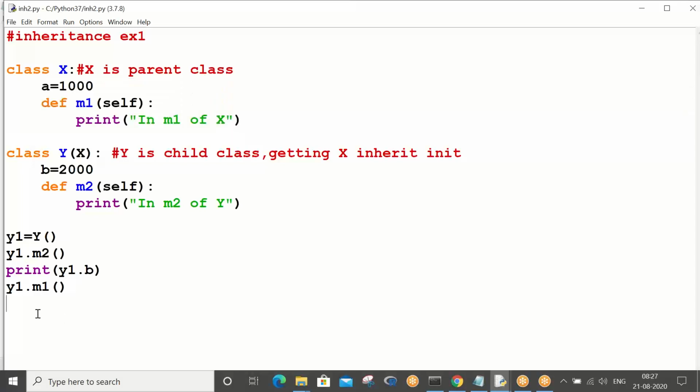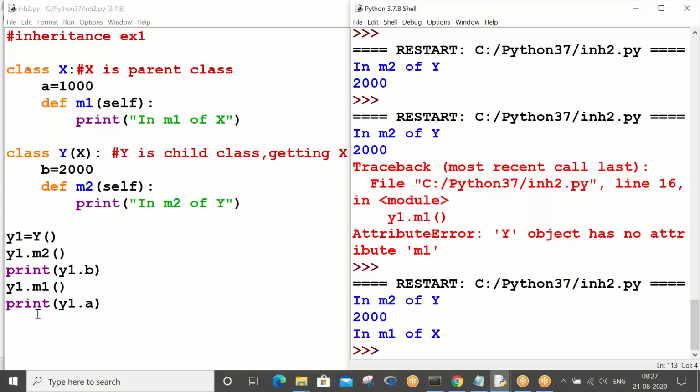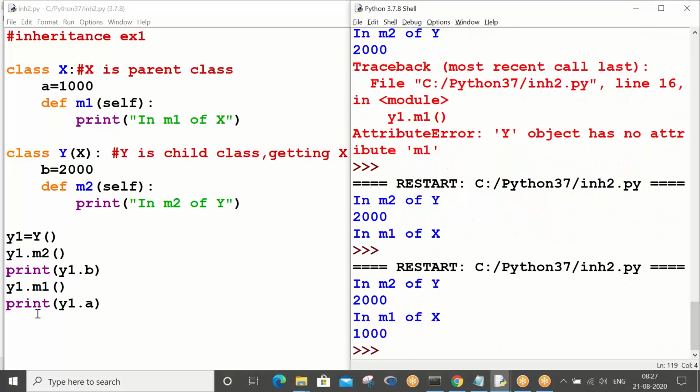Right? Okay. So now can I call y1 dot a? You see, of course. So y1 has 100% rights on our class x. It's like your dad's property will come to you only, so you can also spend your dad's property. Likewise, y1 can also execute a. It's simple, you can take a daily life example and relate. It's very easy. So this is the basic example of inheritance. I hope you have got it. Shall I remove?